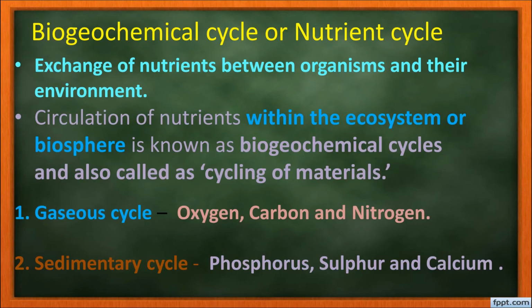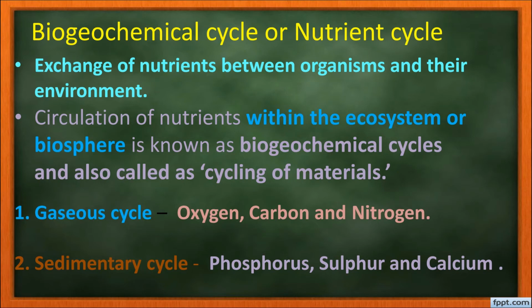Now we shall learn biogeochemical cycles or nutrient cycles. This is nothing but the exchange of the nutrients between organisms and their environment. So nutrients are in the form of elements in the physical environment, and they get into the body of the organisms.